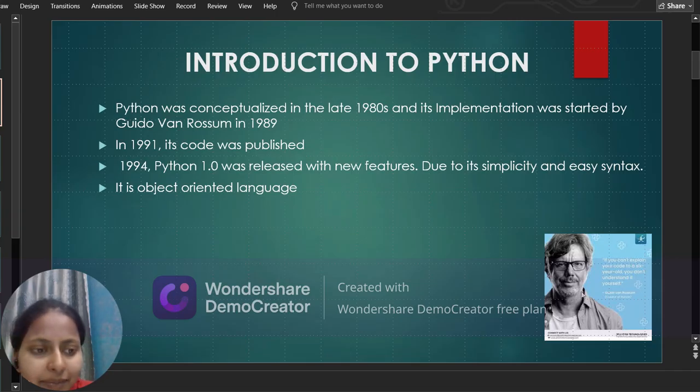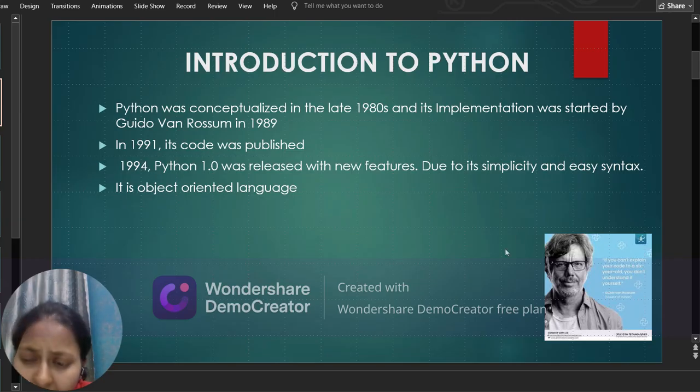This question can be asked in your viva of computer or in MCQs. It was published in 1991. Firstly, the code of Python was written in 1991, and after that, in 1994, Python 1.0 was released with new, more enhanced features, and due to its simplicity and easy syntax.